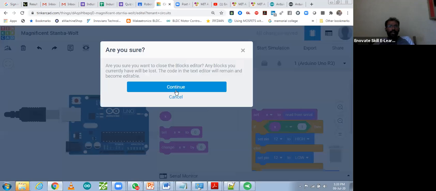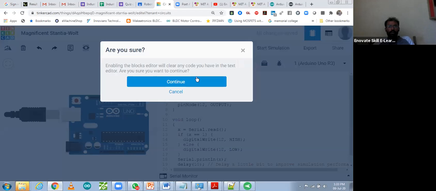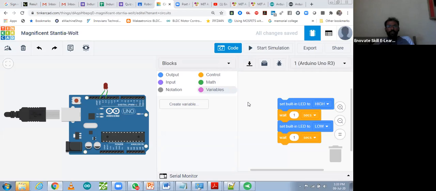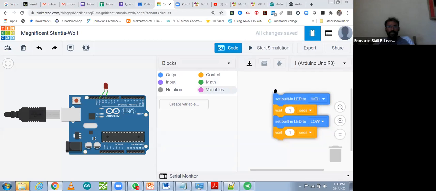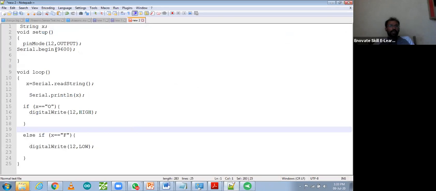Again, if I go from text to blocks, my code will get deleted. So that's why, coming from graphical mode to text mode, I just copied my code from over here to the text. So what is this code?